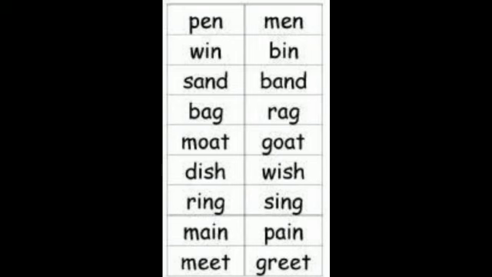Here are some examples of rhyming words. Pen, men, win, bin, sand, band, bag, rag, moat, goat, dish, wish, ring, sing, main, pain, meet, greet. These are the words that end with the same sound. That is, the ending sound is the same. Hence, they are called rhyming words. You can use many other words too.